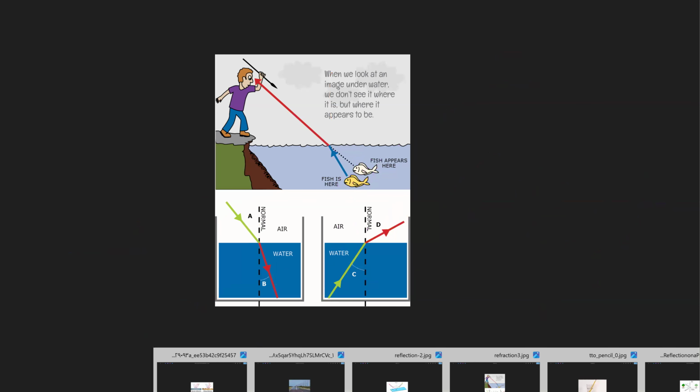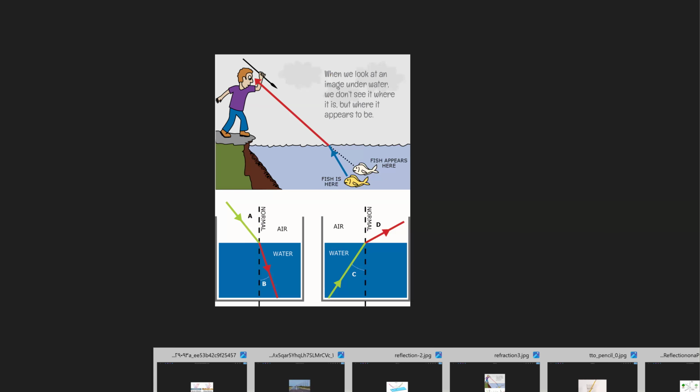Okay, what are some other practical examples of refraction? Do we have applications of refraction in real life? We have this one, as we said, how you see things.